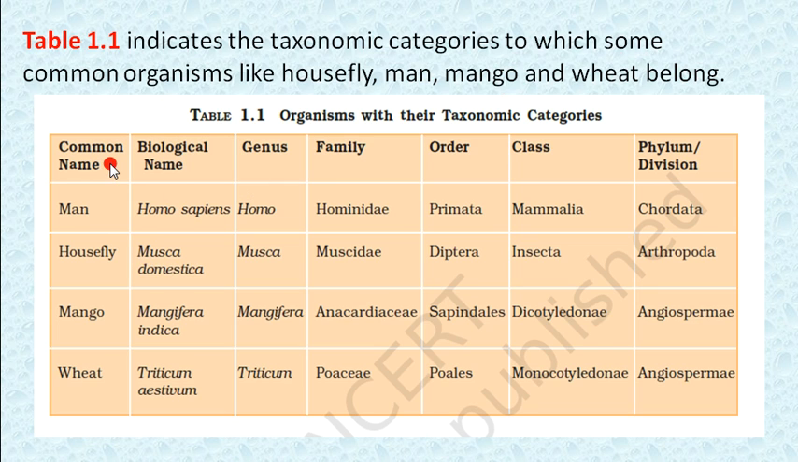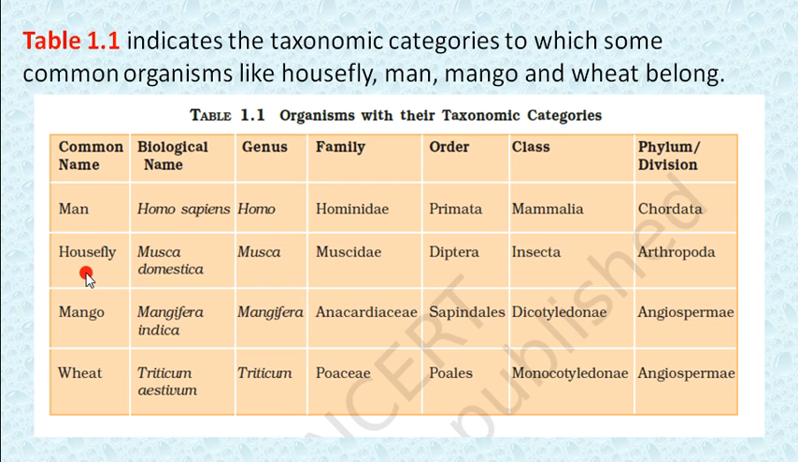So here the common name of humans is man, and our biological name is Homo sapiens. Our genus is Homo, our family is Hominidae, our order is Primata, and our class is Mammalia. Our phylum is Chordata.